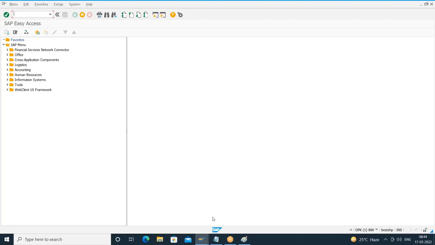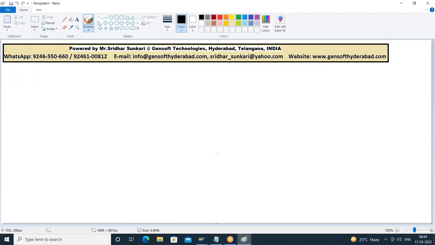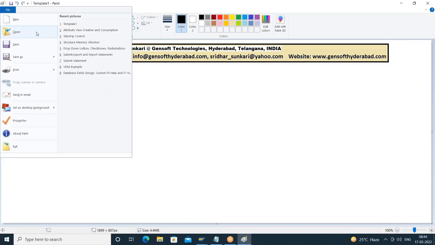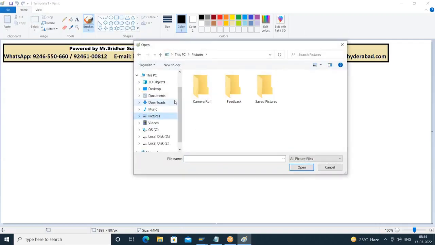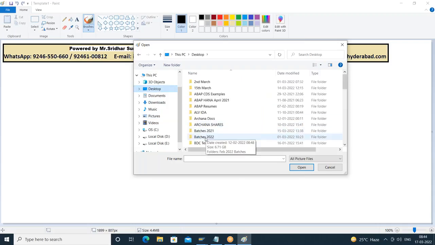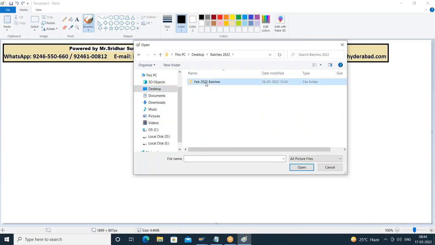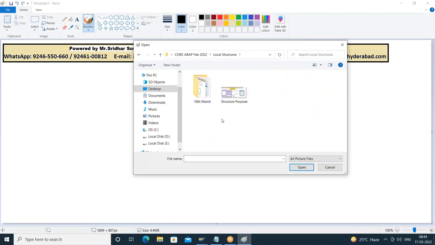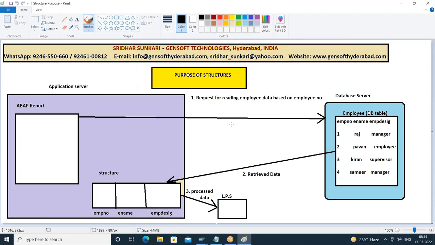So yesterday I have not explained how do we use the structures in real time. If you have cross-checked the material which I have sent, in yesterday's folder, we have the structure purpose.